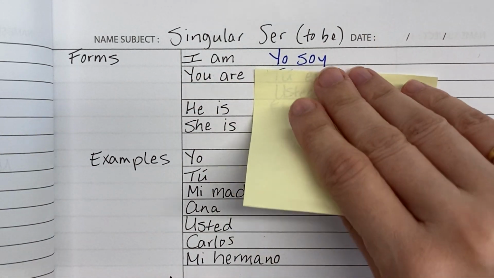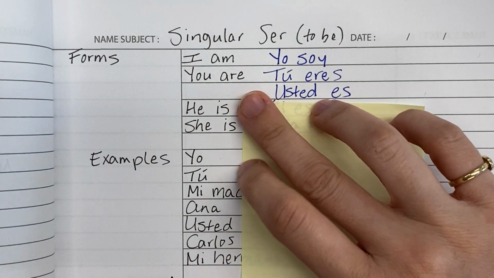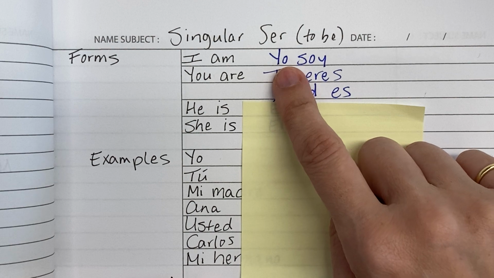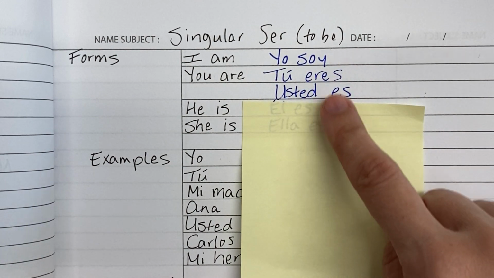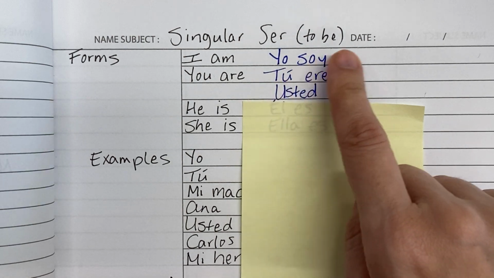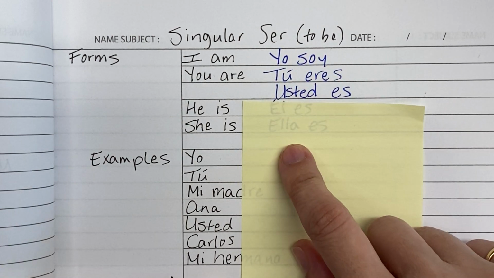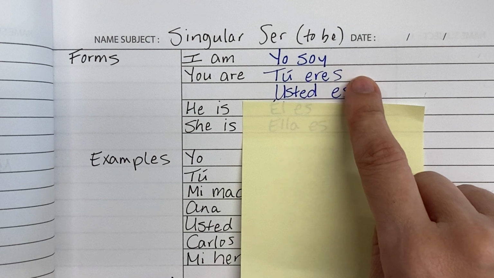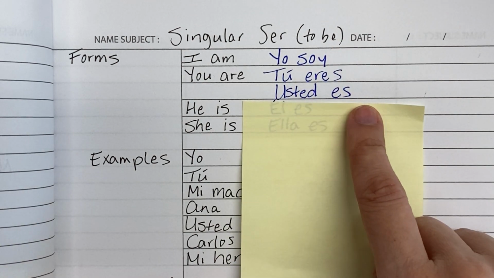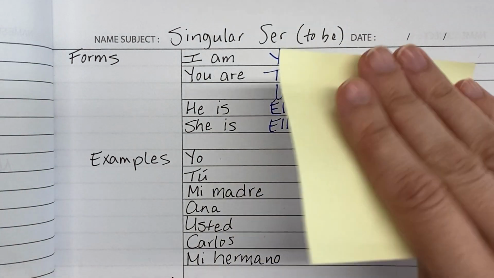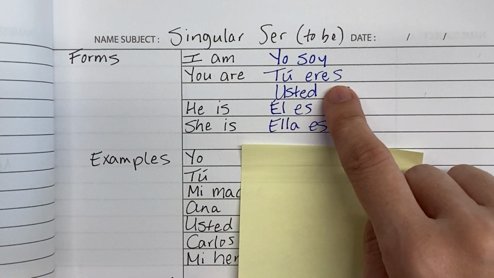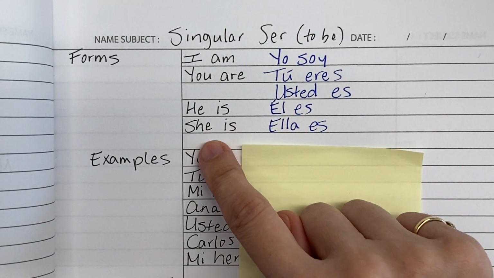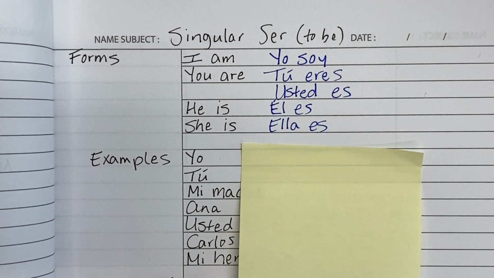For you are, and we already know there's a couple of ways to say you in Spanish, tú for informal and usted for formal. And we use a different form of ser for the different forms of you, whether we're doing the formal or informal registers. So for tú eres. For usted es. He, we know, is él. So él, and that's es. It's the same form as for usted, as the formal you are. And she is ella es.